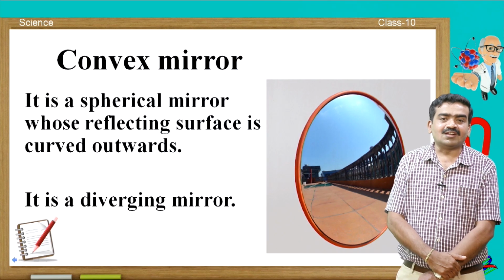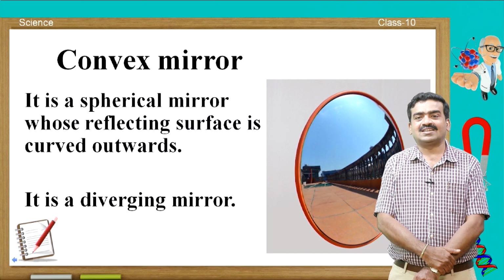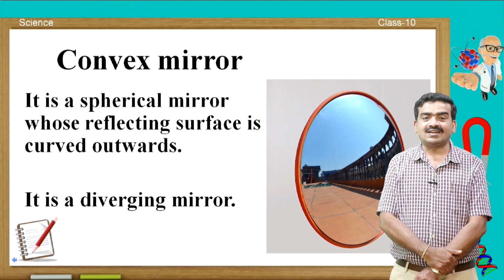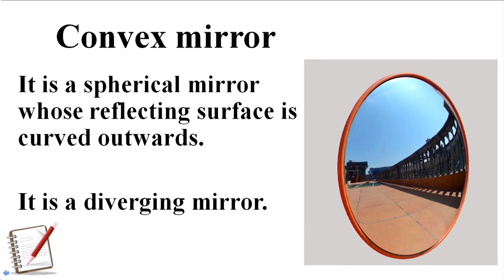Now, come to the other type of mirror, that is the convex mirror. It is a spherical mirror whose reflecting surface is curved outward, and it is a diverging mirror.